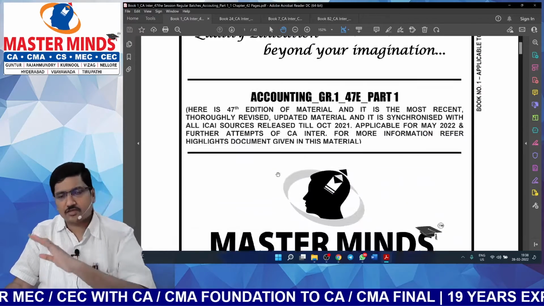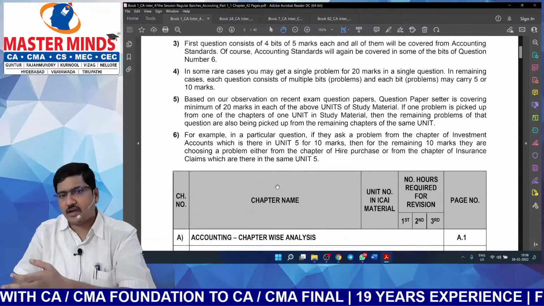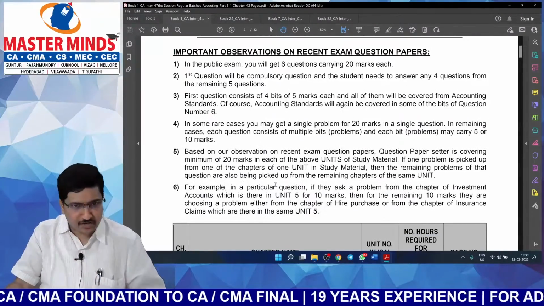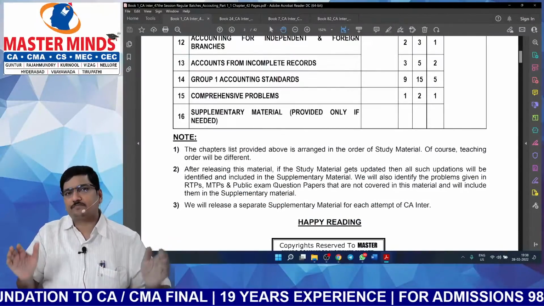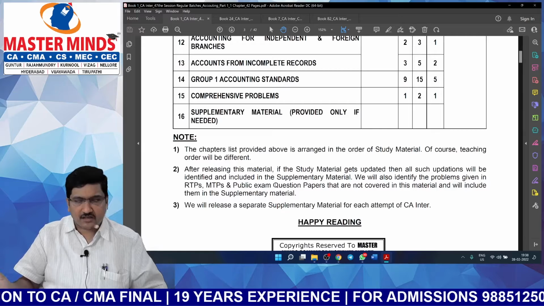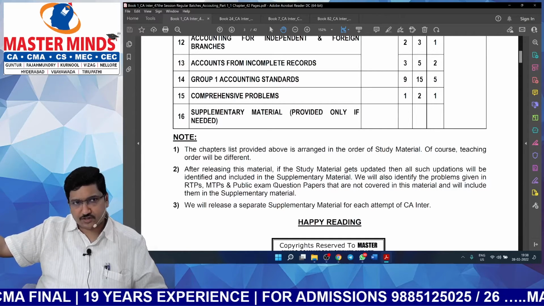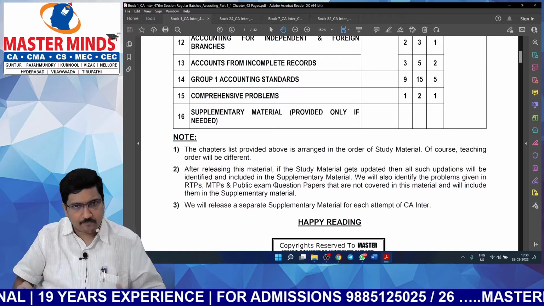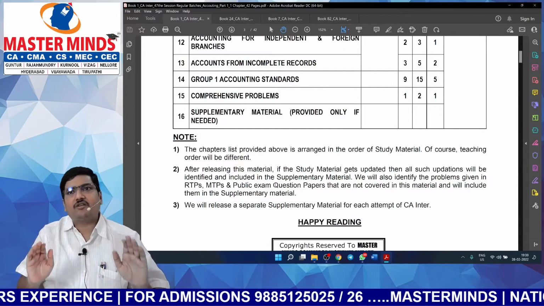Let's have a very small discussion on what sort of improvements we have made in our latest edition of materials. So, the assurance that I can give with respect to this latest edition of materials. For example, right now you are looking at the 46th edition of materials for the accounts subject. The assurance that I can give is, once you prepare this material, you need not even open the